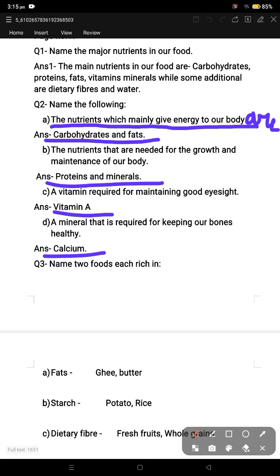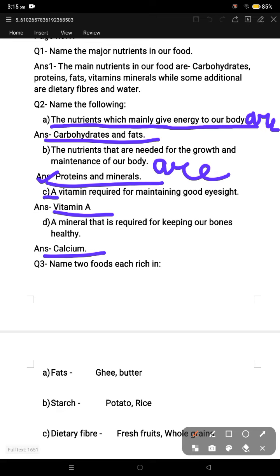B question, the nutrients that are needed for growth and maintenance of our body. In the same way you will write a full sentence: The nutrients that are needed for growth and maintenance of our body are proteins and minerals. Clear? Now, a vitamin required for maintaining good eyesight.